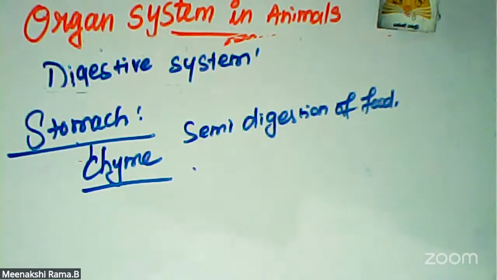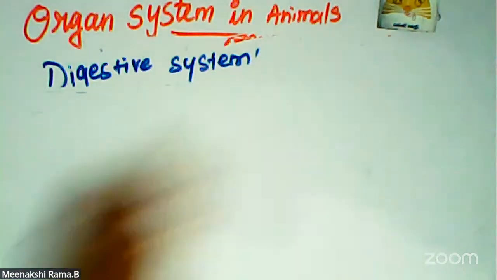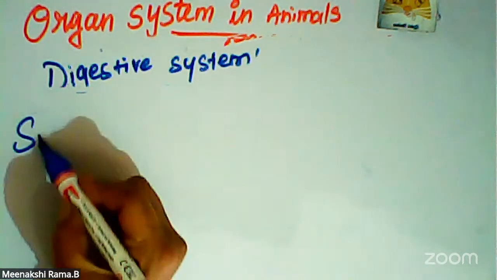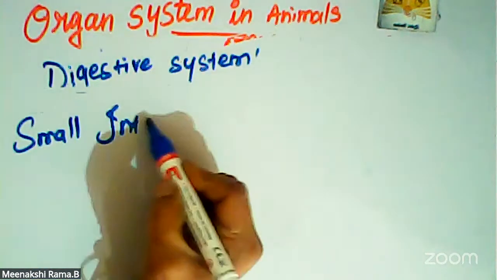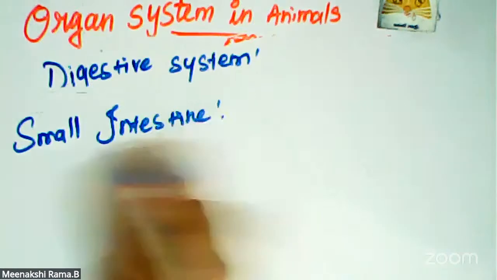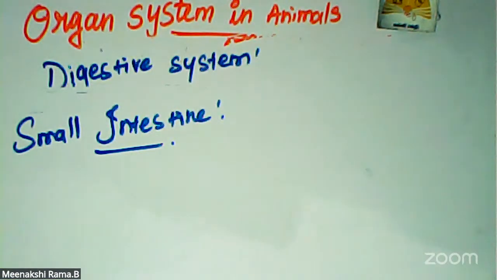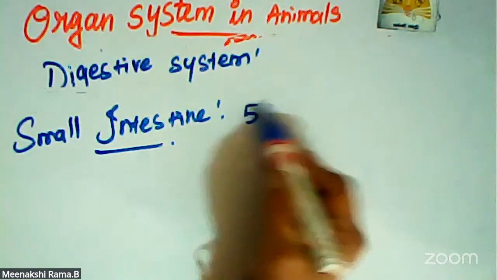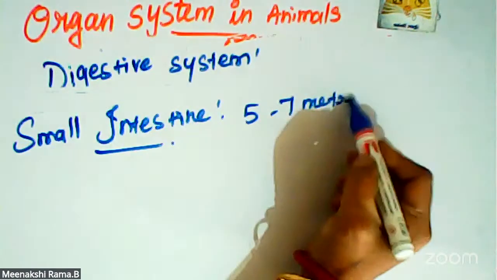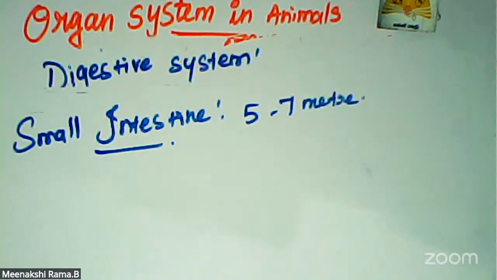So the next part is the small intestine. The small intestine is the longest part of the digestive system. It is a long coiled tube, 5 to 7 meters. It comprises three parts: duodenum, jejunum and ileum.